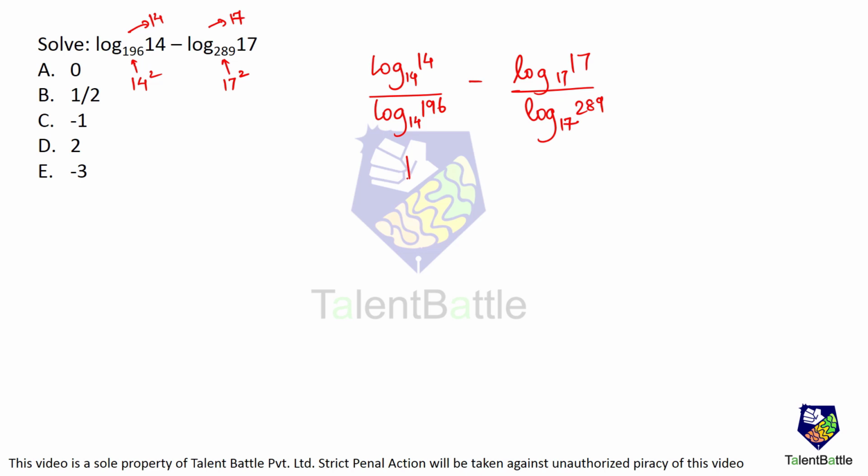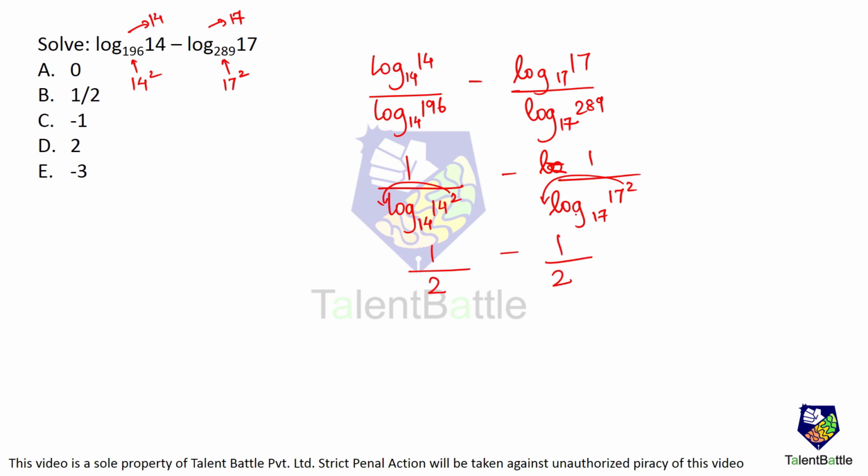Log of 14 to the base 14 is 1. Log of 196, that is nothing but 14 square, to the base 14. So this 2 is going to come over here. Minus, same case over here. It is going to be 1 upon log of 17 square to the base 17. So this 2 is going to come over here. So what am I going to have? 1 upon 2 log of 14 to the base 14, that means only 2. 1 upon 2 log of 17 to the base 17, that is nothing but 1. So 1 upon 2 only. 1 by 2 minus 1 by 2, that comes out to be 0. Answer is option A.